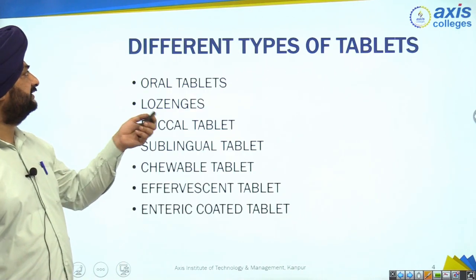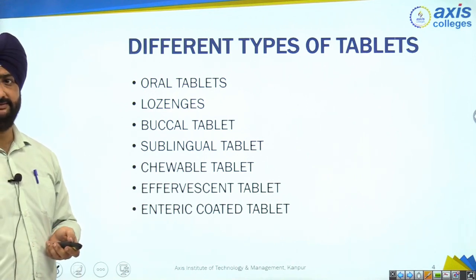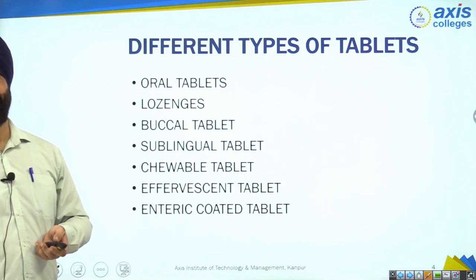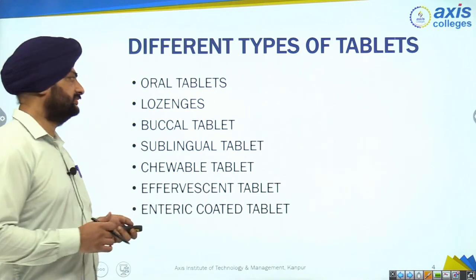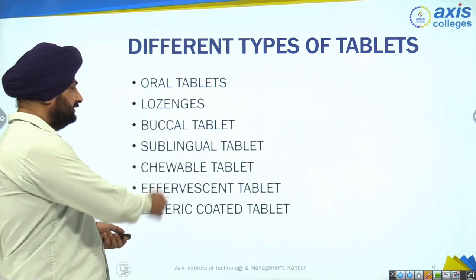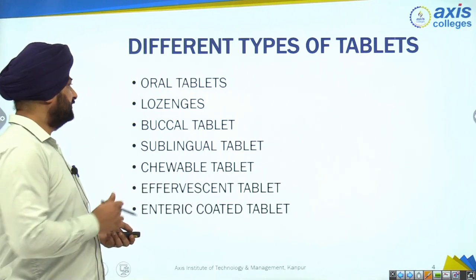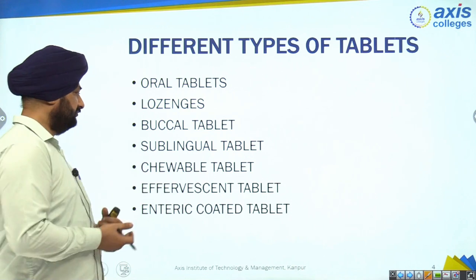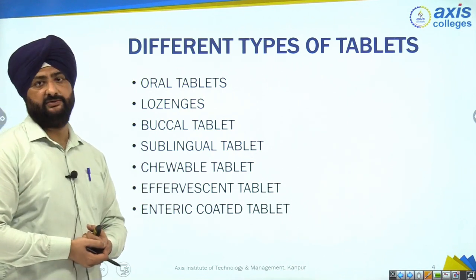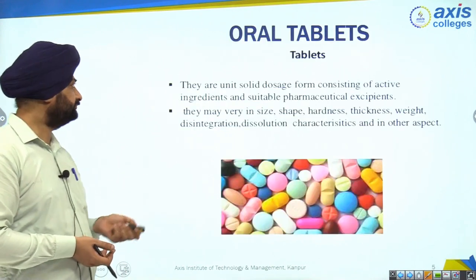So these are the different types of tablets. We know only one tablet, the one mostly sold in the medical stores. 80 to 90% of the tablets sold in medical stores are oral tablets, right? But other tablets are also there that we usually don't know. The names are lozenges, buccal tablets, sublingual tablets, chewable tablets, right? Effervescent tablets and enteric-coated tablets. So what are these types? All these types of tablets we are going to learn today.